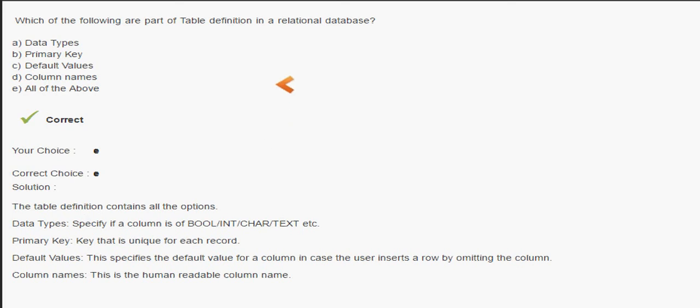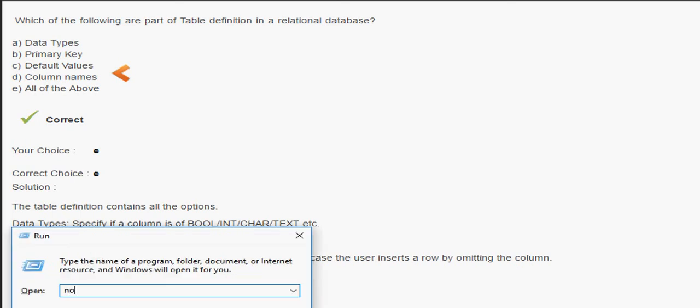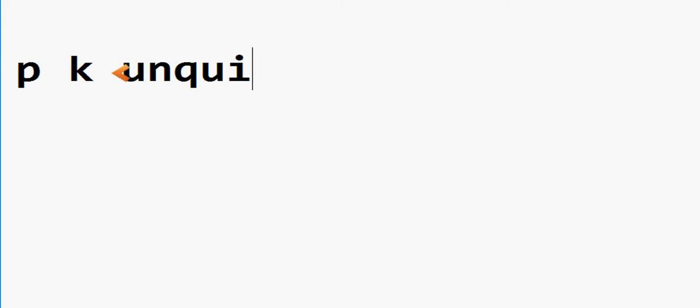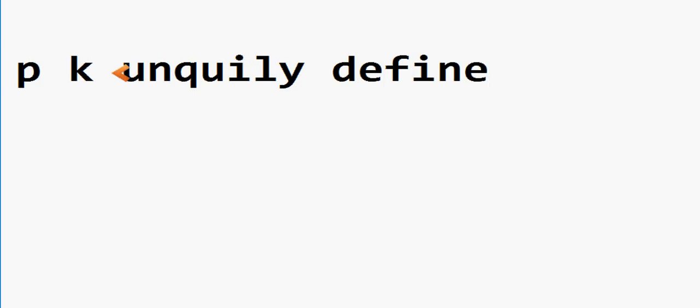There are so many questions. This question is so important because all the options are important. Learn all the options: data types in DBMS, primary key in DBMS. Now that we have come to this question, we will discuss the important keys in a database. In short, the primary key in a database uniquely defines a record, and it is not null.